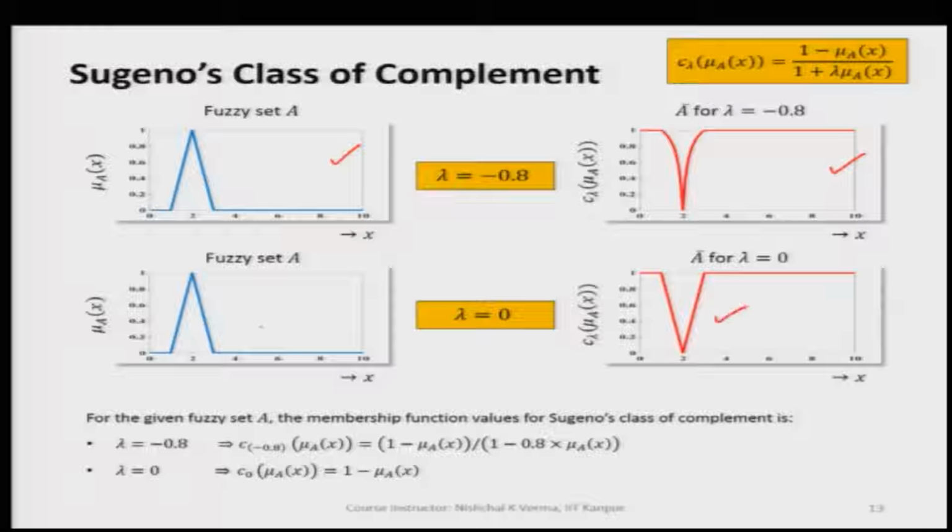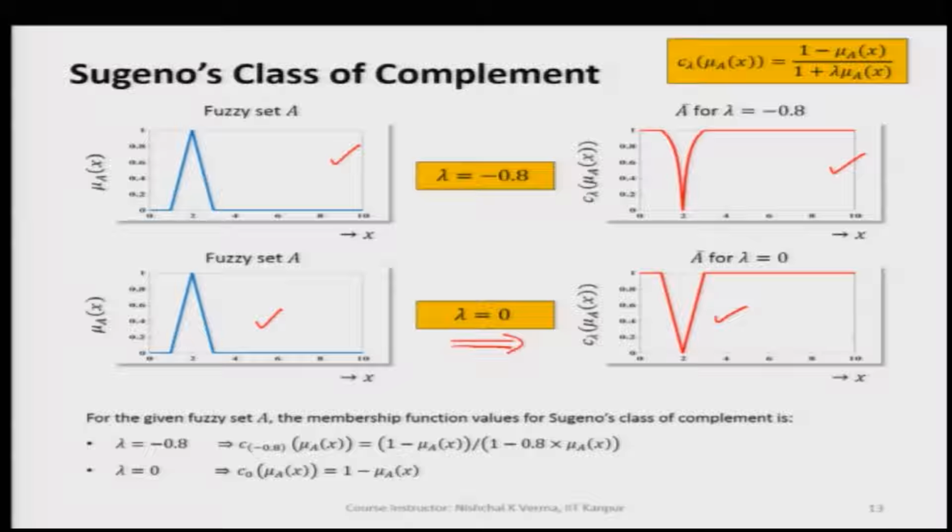So, for lambda equal to 0, we are applying the basic complement, which is nothing but 1 minus mu x, meaning all the corresponding membership values we get by just subtracting from the highest membership value, that is 1.